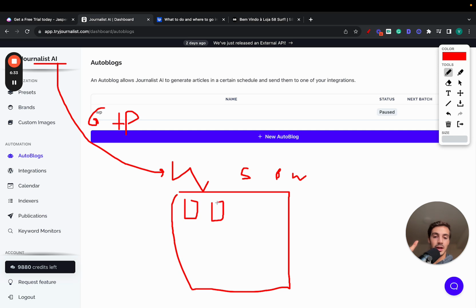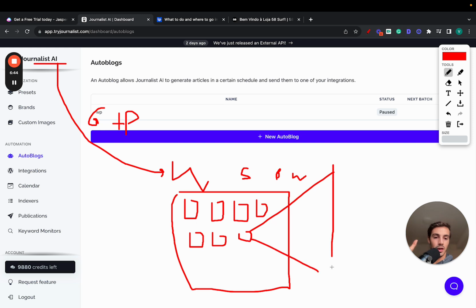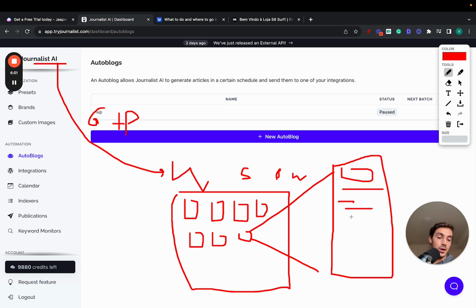These are all individual blog posts that Journalist AI will publish to your site on autopilot every single week, day, month, every single hour. And again, if we expand on these ones, let's say this is one of the blog posts, they all have a featured image, a table of contents, of course, the content, in-article images, in-article videos, internal links, external links, a call to action, tables, bullets. All these articles are very well optimized. And again, they will interlink between each other in a way that makes sense, right?